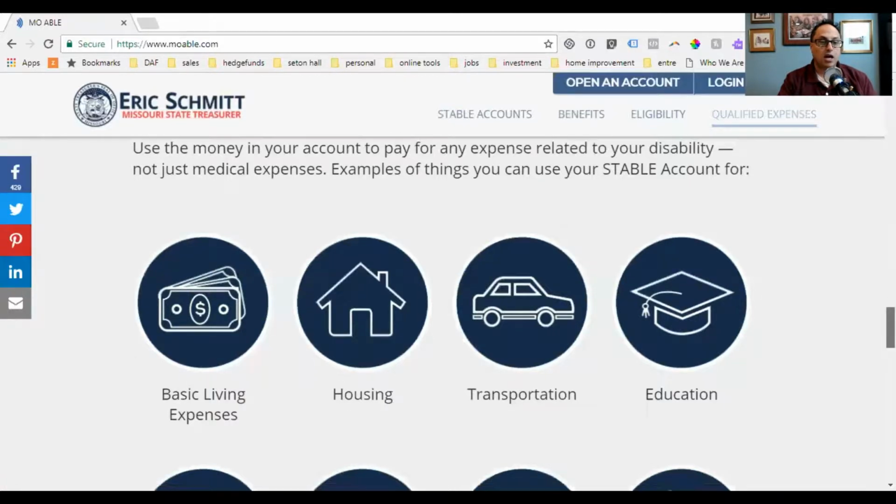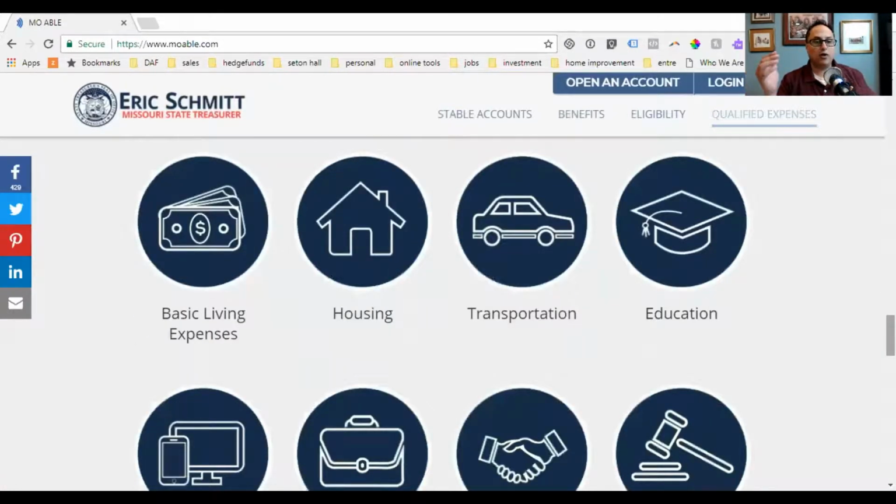Again, specialneedslifeplanning.com/QDE. But just to give you an example, if somebody needed to get some extra training in an area and that wasn't covered by any of the agencies and the government funding, this is something that an ABLE account would be very appropriate to spend that money on, because at the end of the day, it's to improve the quality of life for the individual who owns this account, the individual with special needs.